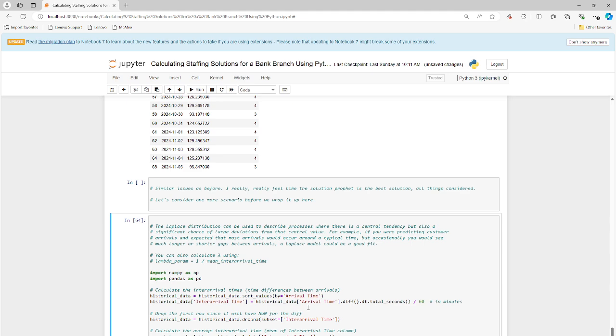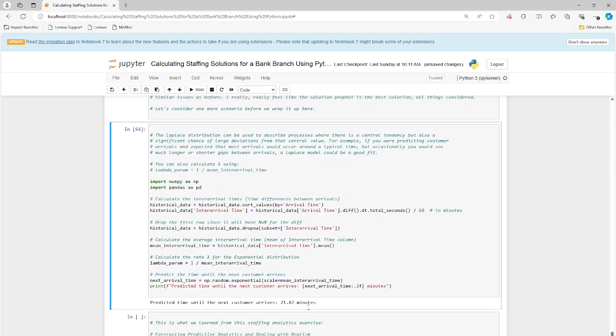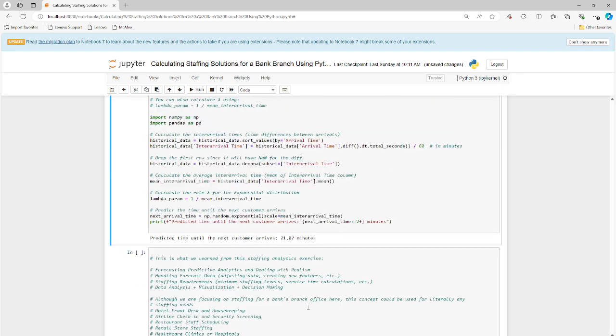So the Laplace distribution can help us to understand when the next person is going to come into your establishment, whether this is an airline company, a train company, people taking your train to work or for a trip, or whether it's a hotel or a restaurant. In this case, we're looking at a bank branch. Okay, so Laplace helps us understand when the next person will come into your establishment, right? And they'll need help with some type of transaction. Okay, so Laplace is great for this. It says 21.87 minutes until the next customer arrives. So it's a pretty simple calculation here. You can Google it and look up online.